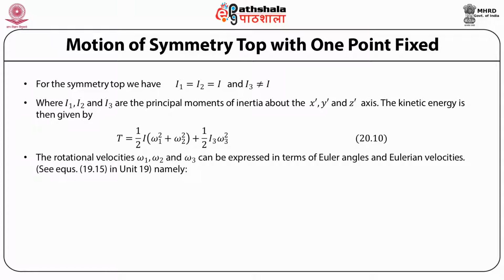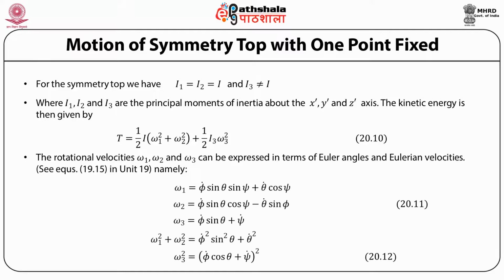The rotational velocities omega 1, omega 2, omega 3 can be expressed in terms of Eulerian angles and Euler velocities, as we saw in the previous unit, namely the components of the rotational velocity omega 1, omega 2, omega 3 in terms of the Eulerian angles theta, phi, psi, and the Eulerian angular velocities are given in equation 2011, and they satisfy the relation that omega 1 square plus omega 2 square is phi dot square sine square theta plus theta dot square, and omega 3 square is phi dot cos theta plus psi dot whole square.